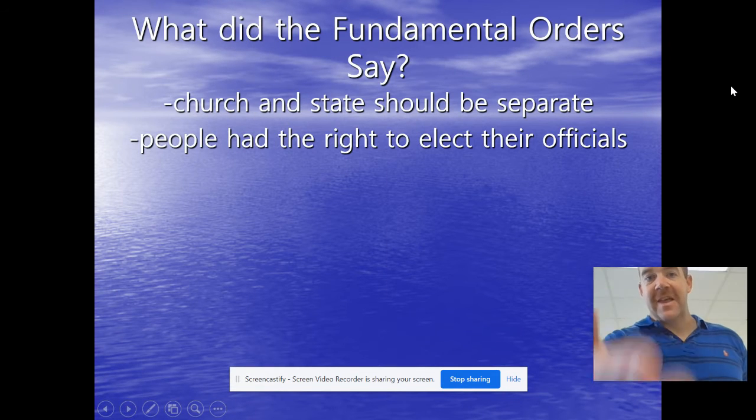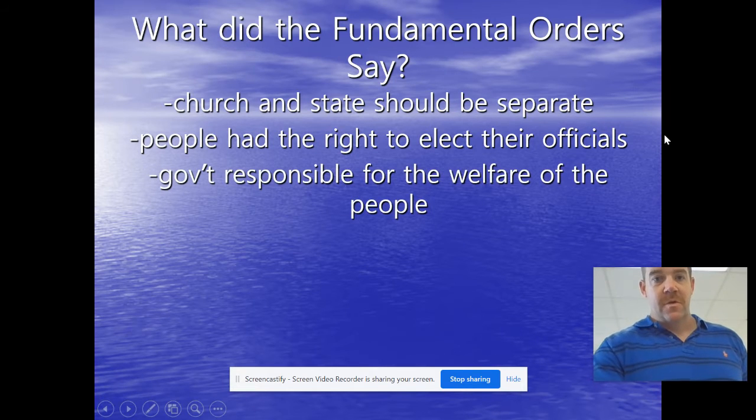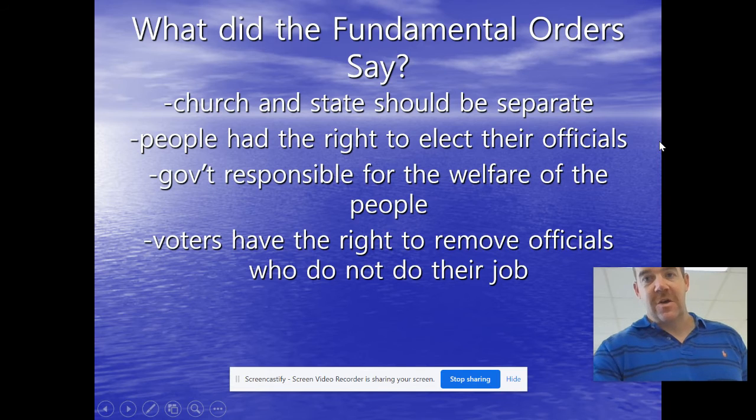And these are just things that their fundamental orders or their constitution said. So you can kind of just look at those. I'm going to go through.